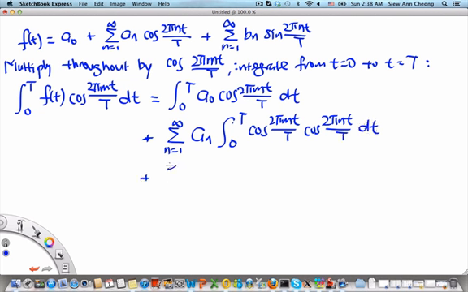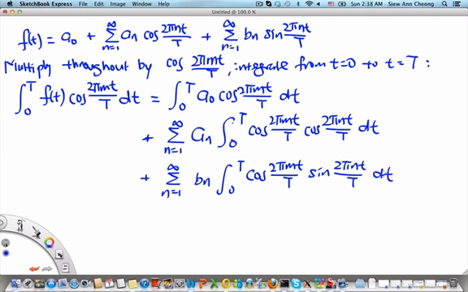And finally we have the bn term, which is the integral from 0 to T of cosine 2 pi mt over T times sine 2 pi nt over capital T dt.